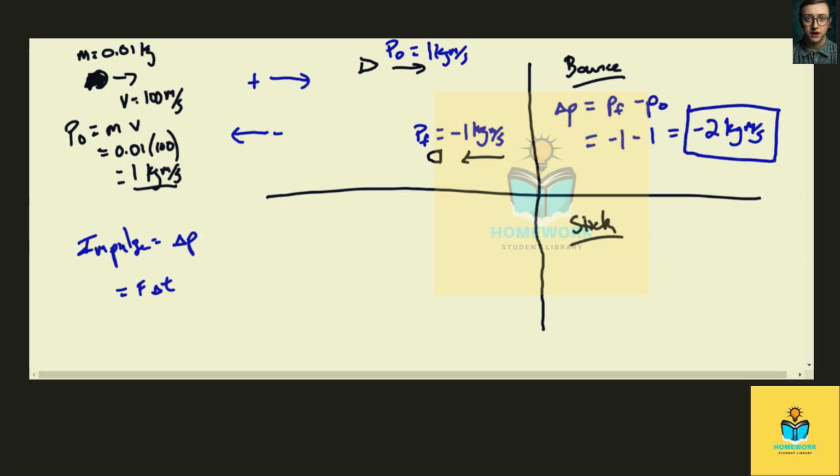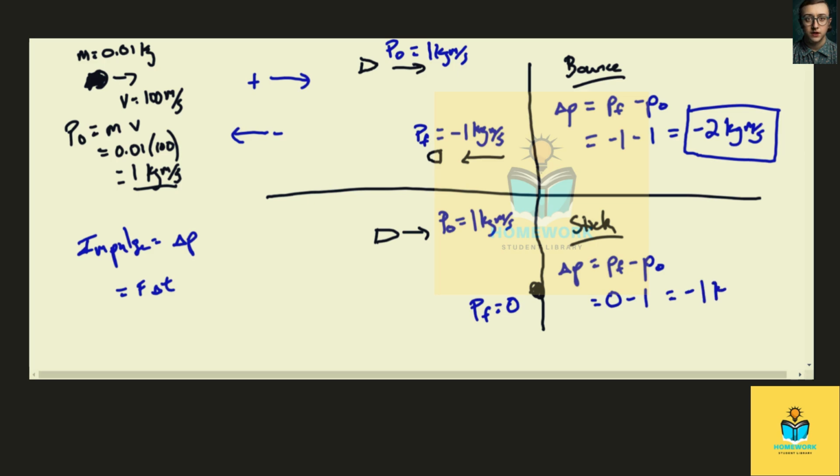Right, so here, bullet's coming in, right, and then it's just going to go and stick. So here, my initial momentum is again 1 kilogram meter per second, but my final momentum is 0 because it's going to squish against the wall and stop. So again, change in momentum, final minus initial. Final is 0, initial is 1. 0 minus 1 is negative 1 kilogram meters per second. And so you can see when this sticks, you have less impulse than if it bounces.